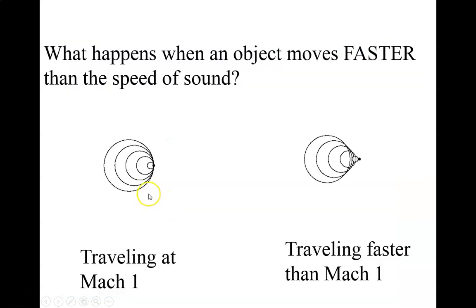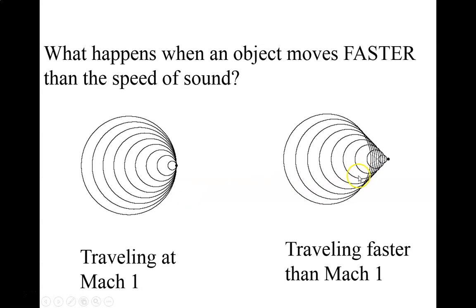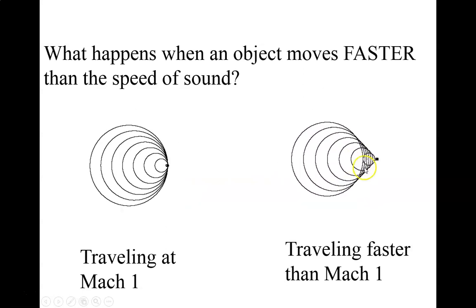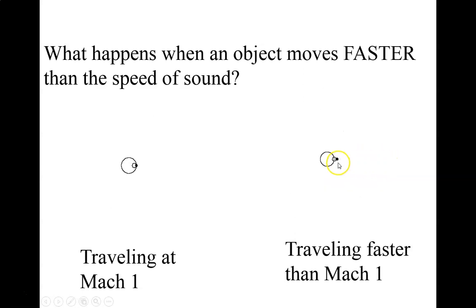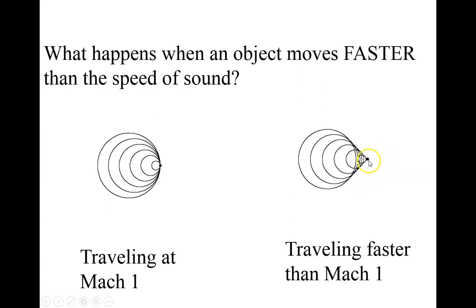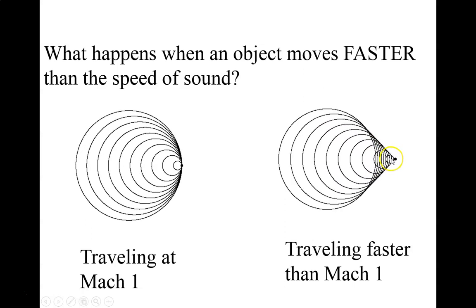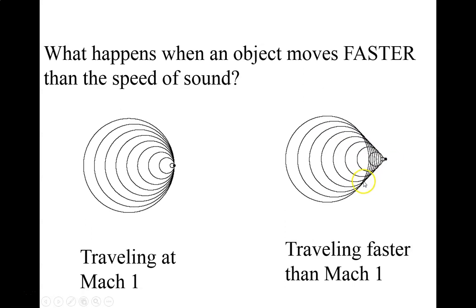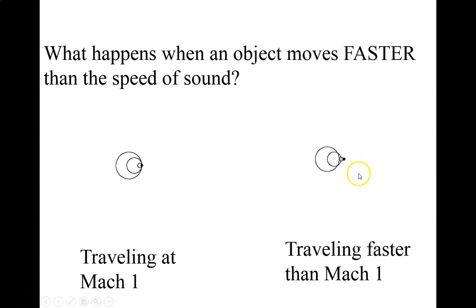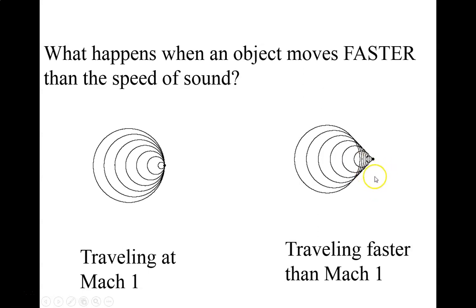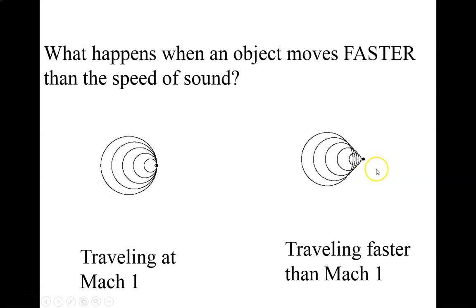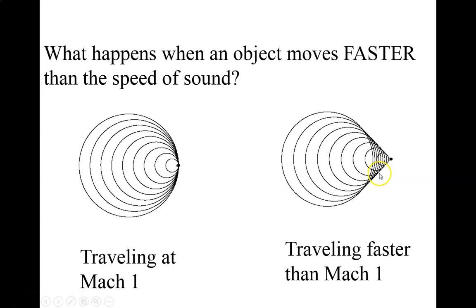Now, if the plane travels faster than the speed of sound, then we get what's called the shock wave. So here it's making a sound, and it's actually outrunning it. See how these waves intersect along these lines. These lines are forming where the waves are intersecting, and they can only intersect if the plane is traveling faster than the speed of sound.